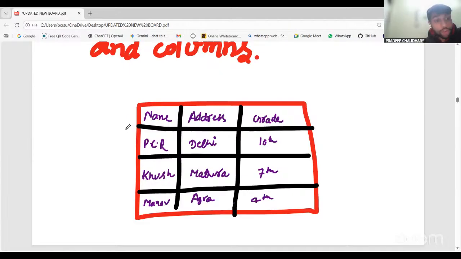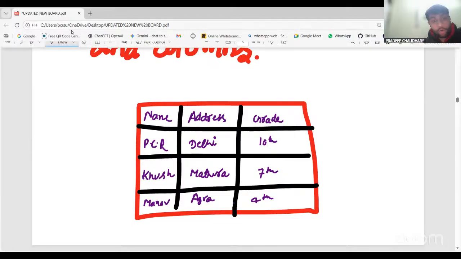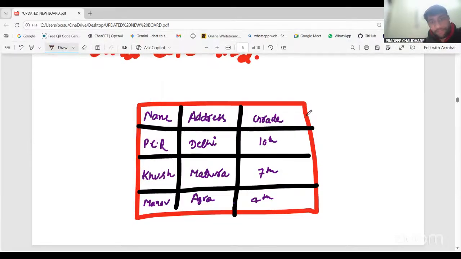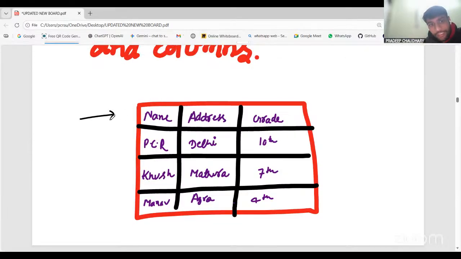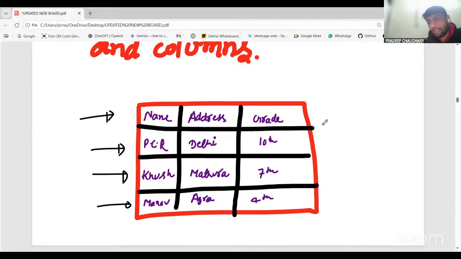So what will you call row? What will be the row? Can you tell me? Basically, this is the row. This is the first row, second row, third row, and the fourth row. These are the rows. So rows means horizontal.